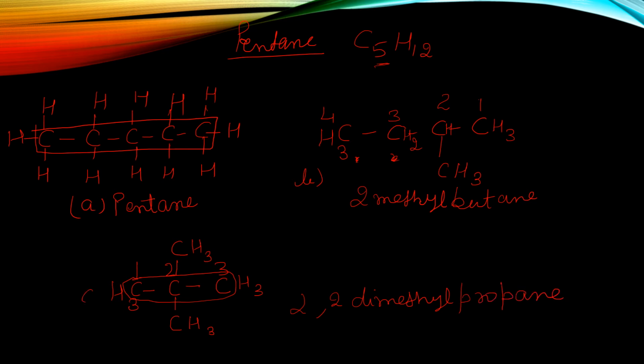So these are the possibilities of pentane isomers. The first one is the simple isomer, that is pentane, then 2-methylbutane and 2,2-dimethylpropane. So these are the 3 isomers of pentane. When we are making isomers, first we make the straight chain isomer, then reduce the number of carbon atoms in the chain and make a branch. Then give numbering to the isomers. The same number should not be repeated. So these are the isomers of pentane.